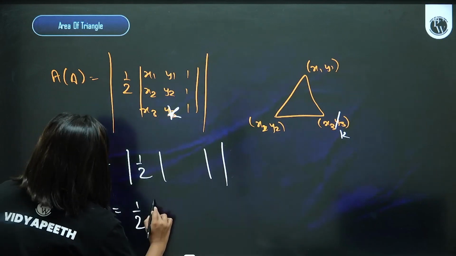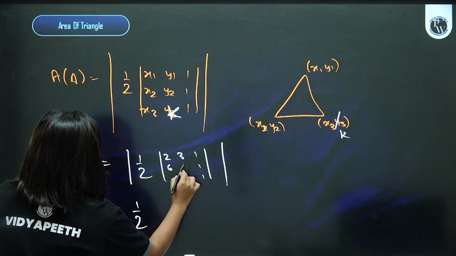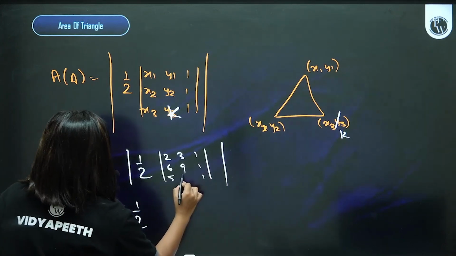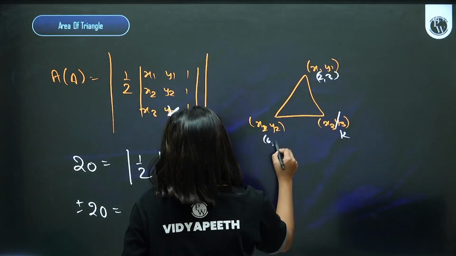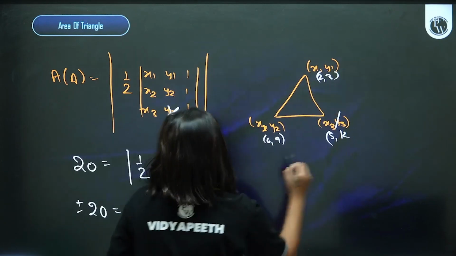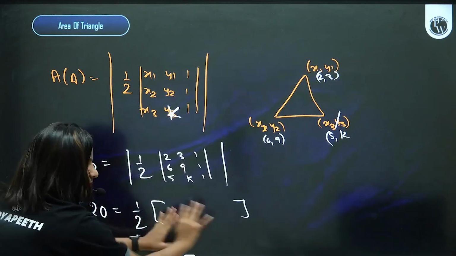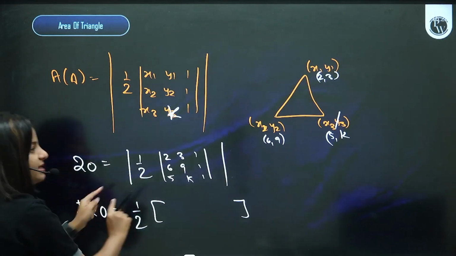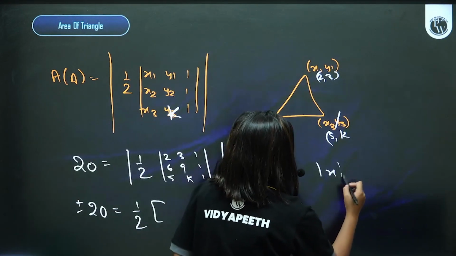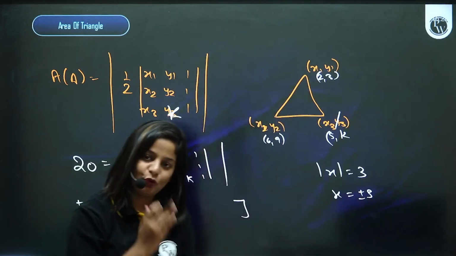ये बड़ा important है. This determinant, let's say 2, 3, 1, 1, 1, 6, 9, 5, and k. Let's say this is 2, 3, 6, 9, and 5 k. So determinant you will solve it with your usual method, no difference. But when you have removed the mod, you have to put plus minus. In life, remember mod x is 3, x is plus minus. You do that, you know? So plus minus karna hai.